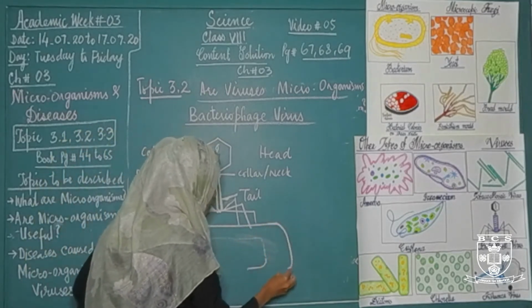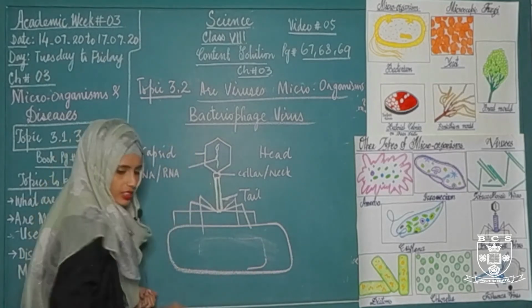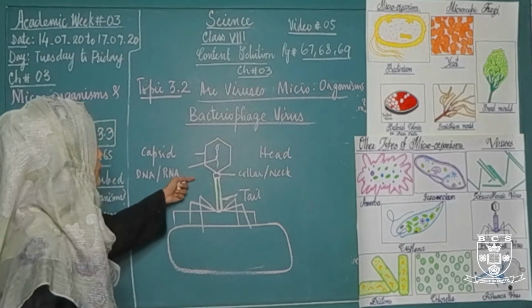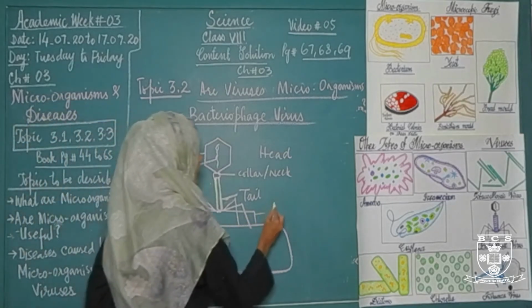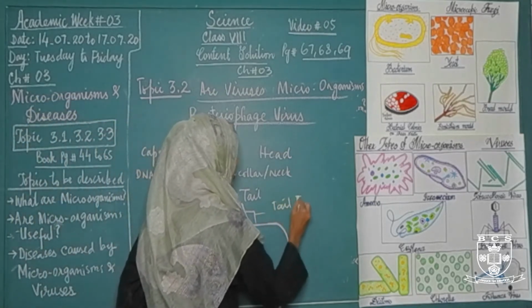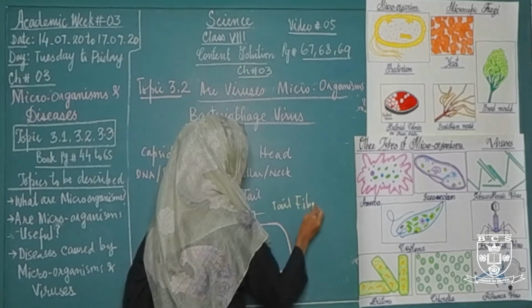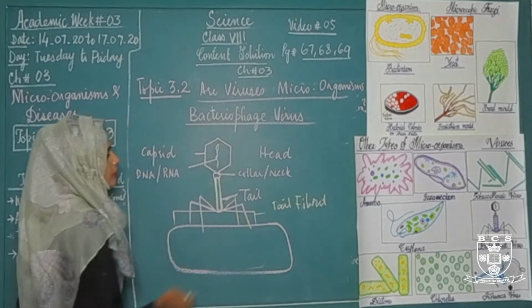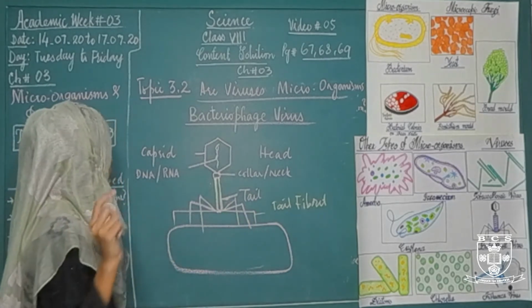This is a bacterial cell. This is the structure of bacteriophage, which consists of 2 parts, head and tail. In the tail part there is a long tube called tail with tail fibrils. These tail fibrils help in the attachment of virus on the bacterial cell.